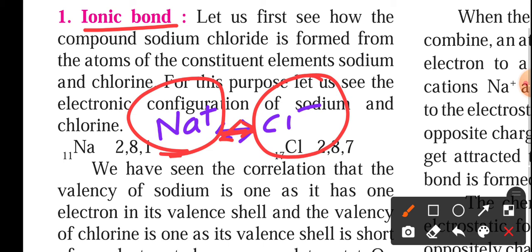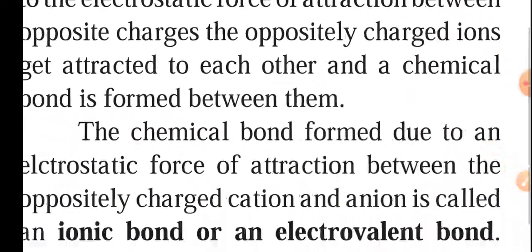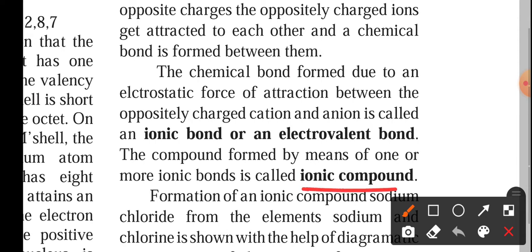The positive and negative ions attract each other and form one strong chemical bond, and the name for that bond is an ionic bond, because of the presence of positive and negative ions due to the losing and gaining of electrons. This kind of compound is called an ionic compound. Another name for the ionic bond is the electrovalent bond.